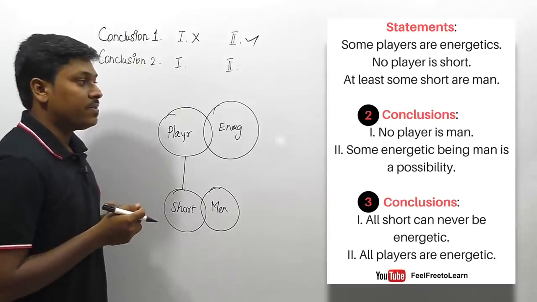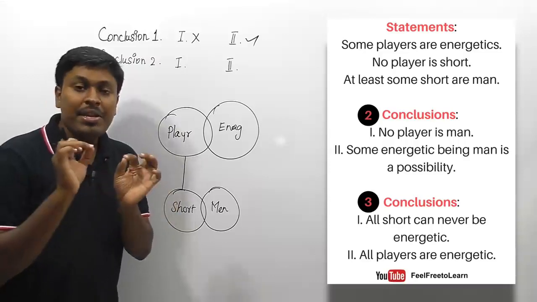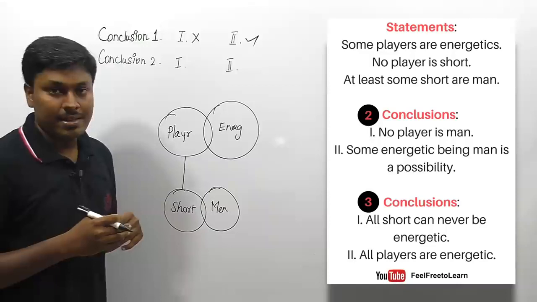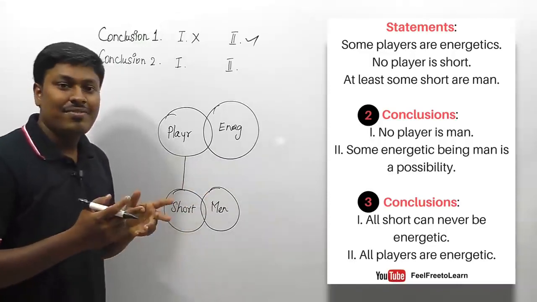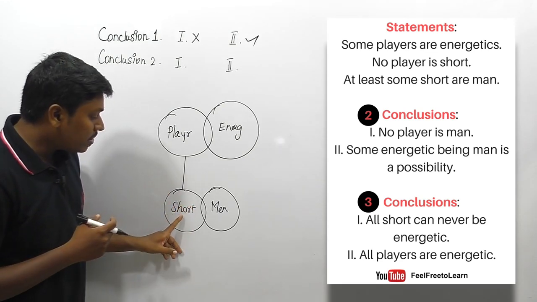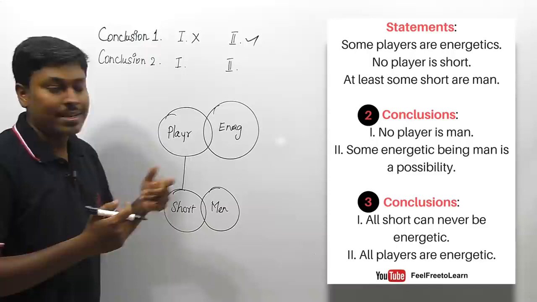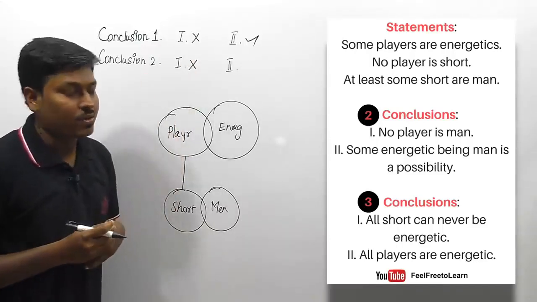Now the second set. The first conclusion, friends: all shorts can never be energetic. The meaning of can never be should be taken as no, right? So no short is energetic. They are saying that there is no link between short and energetic. But we already know that there is a possibility of connecting short and energetic, and now they are saying that no short is energetic, which is exactly wrong. So the first conclusion does not follow.